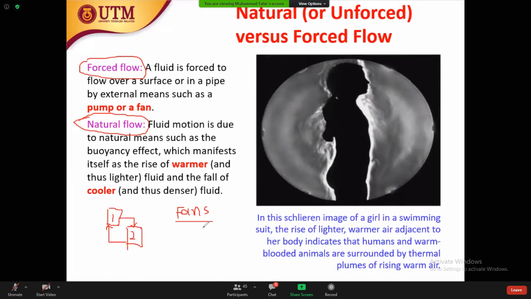This is the example of your car engine. In your car engine, there is a fan at the front. That is what type of flow?